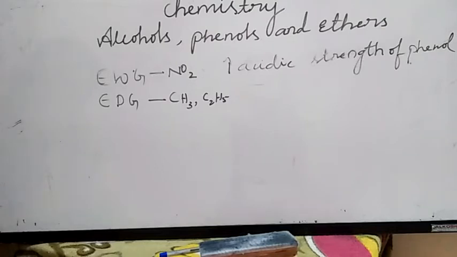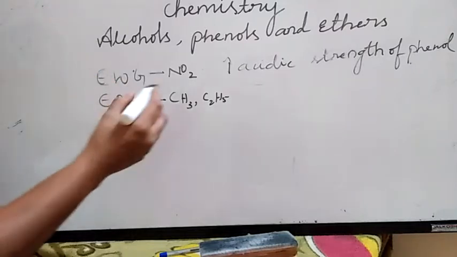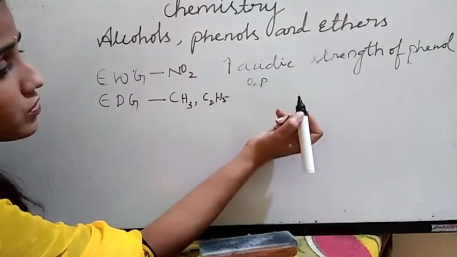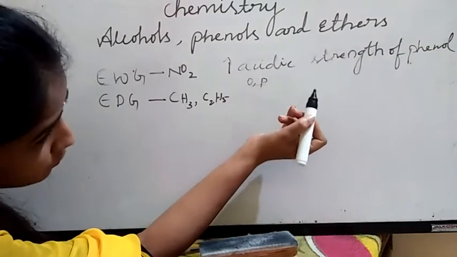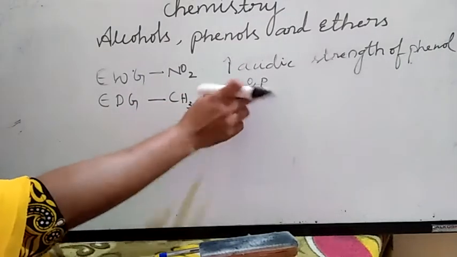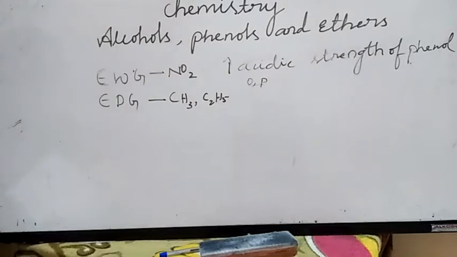Like that, what will happen with electron donating groups like the methyl group? This effect is more pronounced when such a group is present on ortho and para positions. If the NO2 group is present on ortho and para positions, the acidic strength of phenol increases, due to the effective delocalization of negative charge on the phenoxide ion.